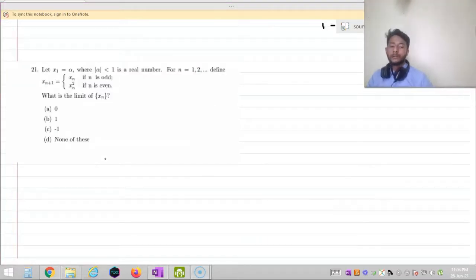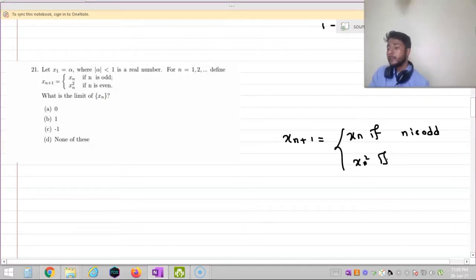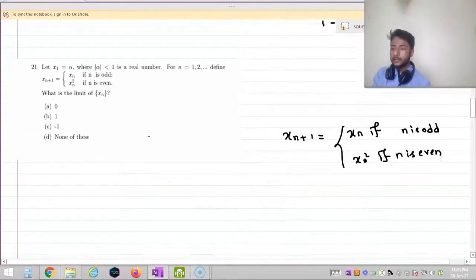Okay, now let us solve question number 21, which says that if x1 is equal to alpha and |alpha| less than 1 is a real number, then for n equal to 1, 2, 3, define x(n+1) equal to xn if n is odd, and xn squared if n is even, right? So I am writing x(n+1) is equal to xn if n is odd, and xn squared if n is even.